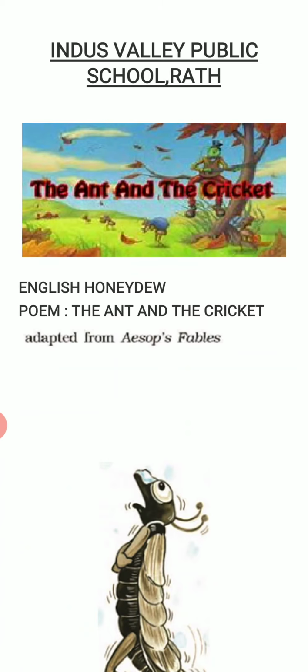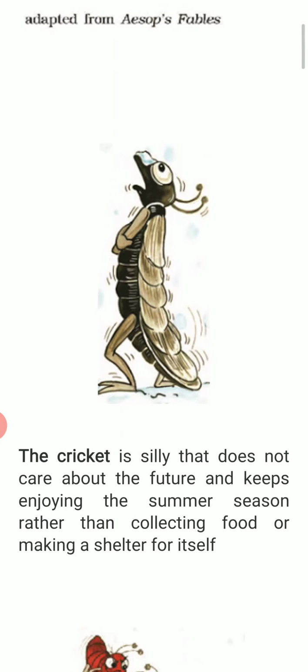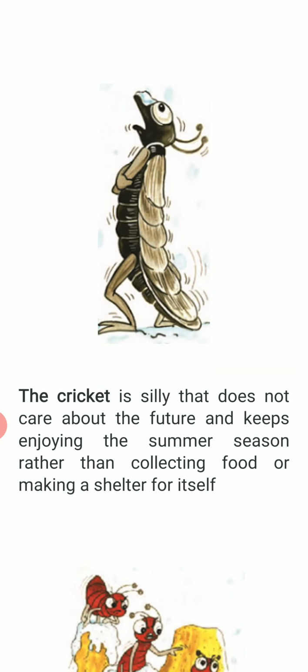Let's go with the first character, the cricket. The cricket is silly, does not care about the future, and keeps enjoying the summer season rather than collecting food or making a shelter for itself. This is the first category of human being who enjoys the present. They are not bothered about the future and they are not saving anything for it.